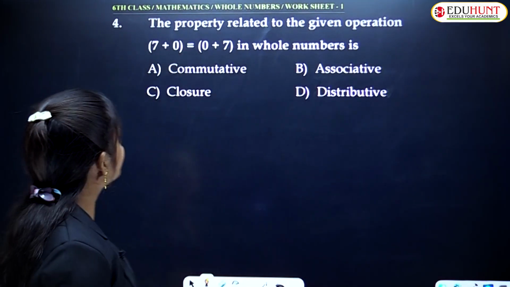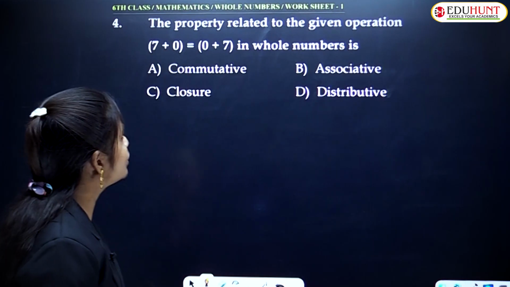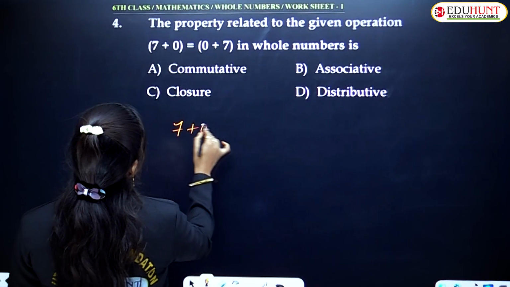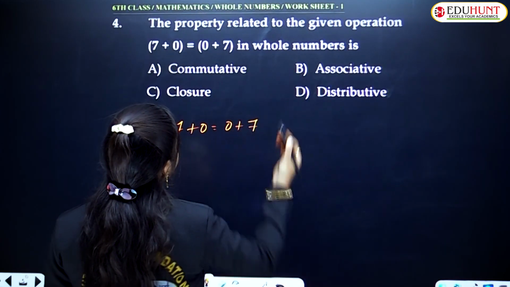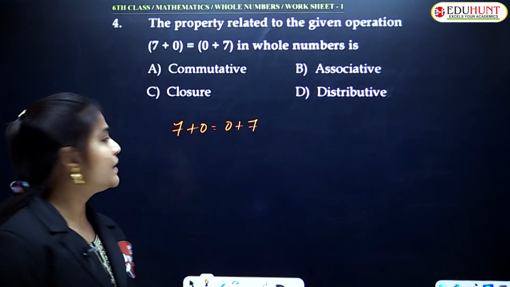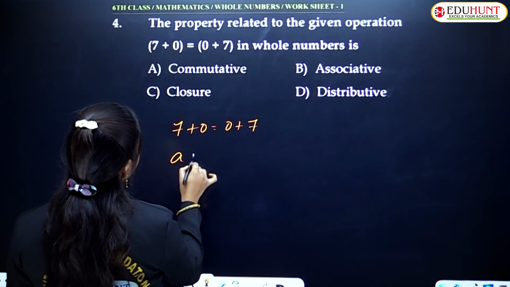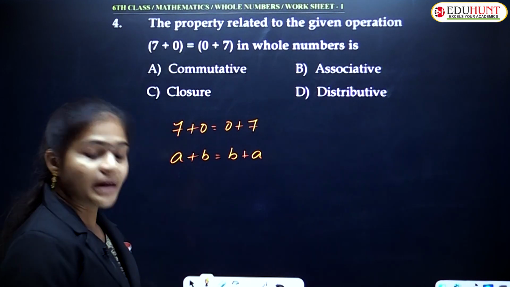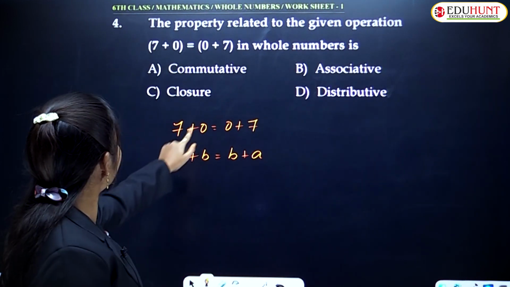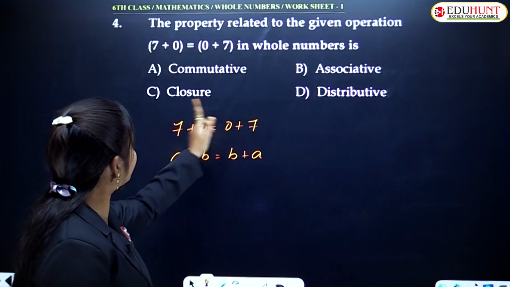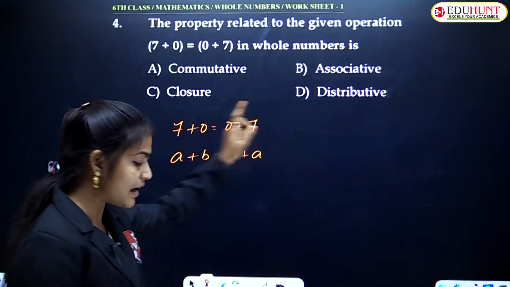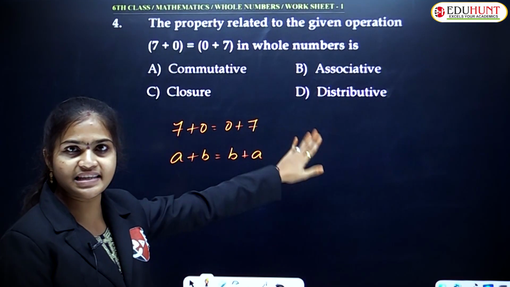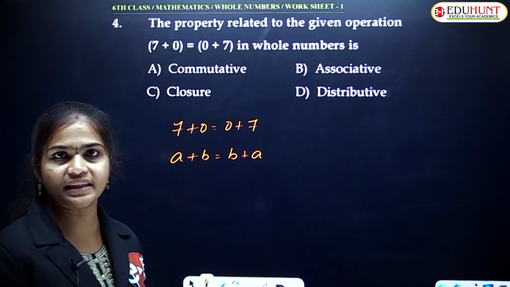Come to the fourth question. What is the property related to the given operation 7 plus 0 is equal to 0 plus 7? As per this, we can say this is in the form of a plus b is equal to b plus a. But in some cases you can say that here you are adding 0 to this number, then you will get the same result. If you add 0 to any number, you get the same number itself as the result. That is the additive identity property.